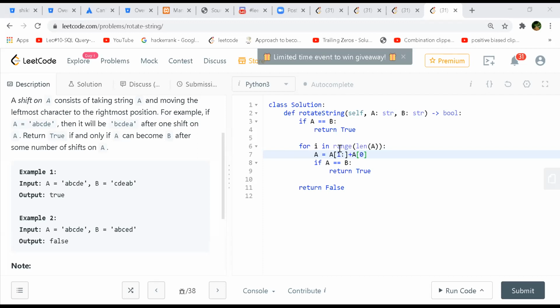So let's say it is the string A, B, C. Please correct me if I'm wrong. So you keep some hash for this, okay? And then you keep on incrementing this.